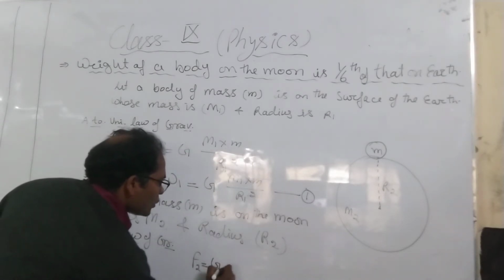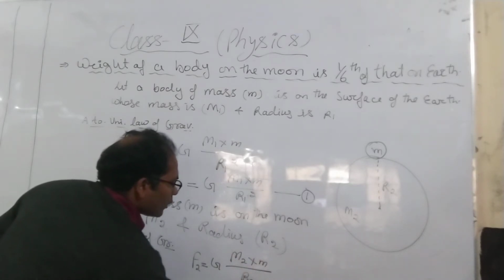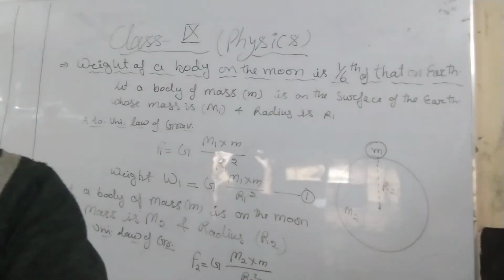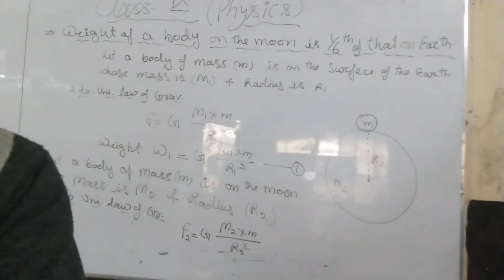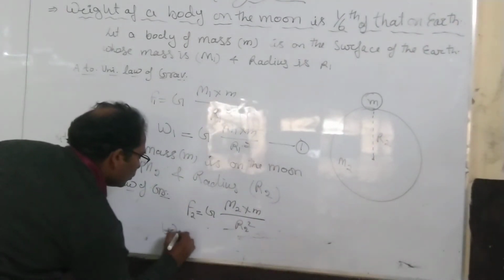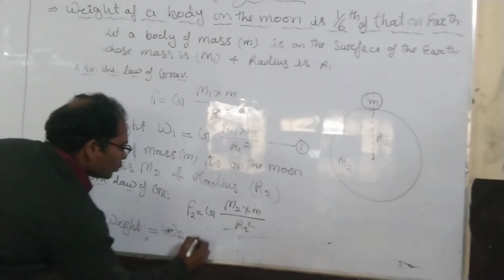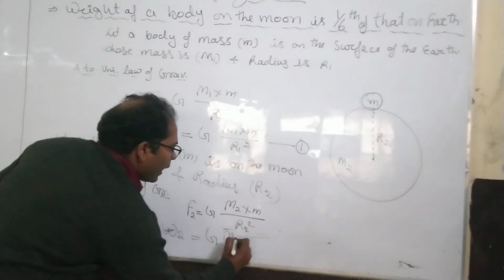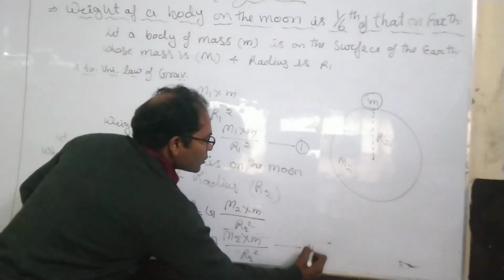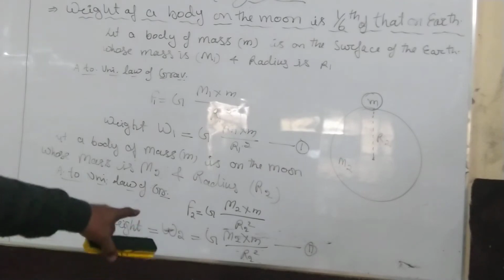Force F2 is equal to G M2 into small m upon R2 square. Then force is equal to weight. Then we can write down weight W2 is equal to G M2 into small m upon capital R2 square. This is equation second.